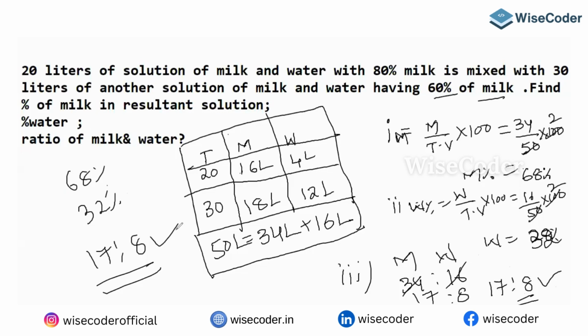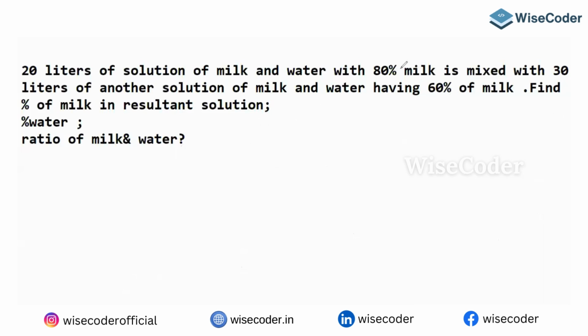That's how we can get our answer. Whenever someone asks you what is the milk proportion, it is milk by total volume into 100. Water proportion is water by total volume into 100. If someone asks you the percentage of milk, it is milk by total value into 100, and the percentage of water is water by total value into 100. And what is the ratio? Milk and water is a ratio. That's how we can end our answer.